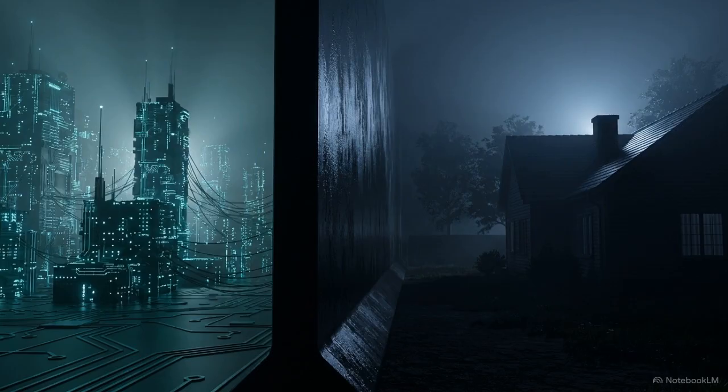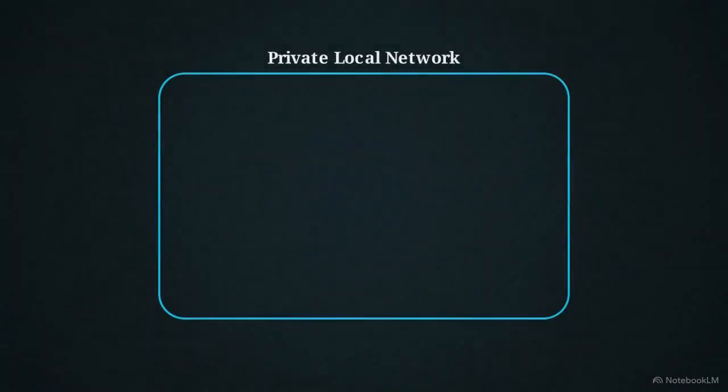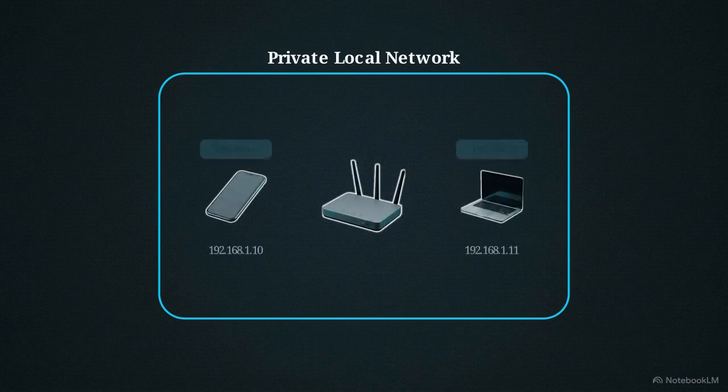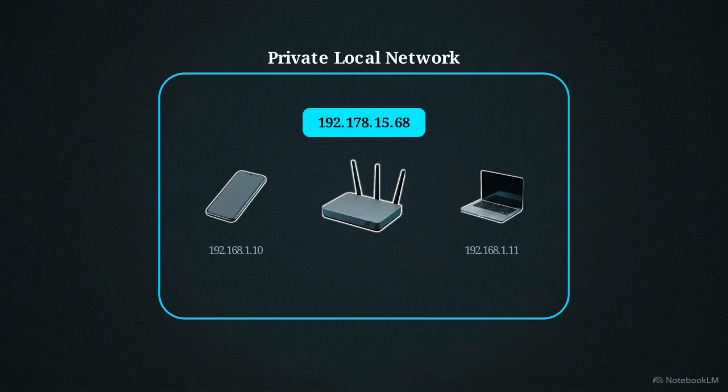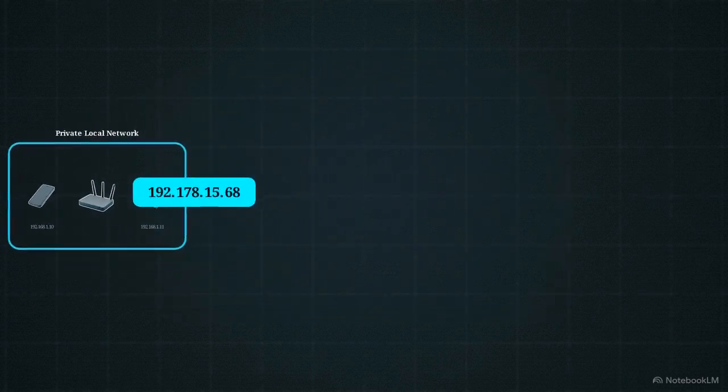But there is a strict architectural rule governing all of this. External lookups only function out on the open public internet. Inside your home, the rules change entirely. Inside your house, your router assigns local addresses to your phone, laptop, and smart TV, usually starting with 192.168. These numbers mean absolutely nothing to the outside world until they combine and hit your router, which then stamps all of your household traffic with a single, unique public IP.